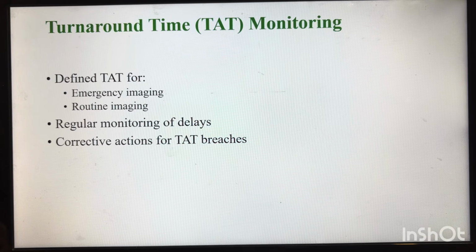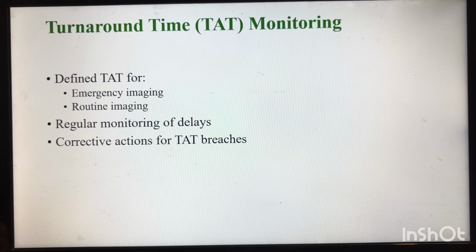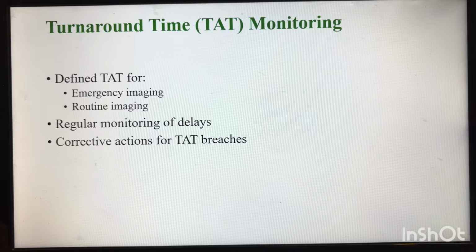If there is any delay of the reports, it should be monitored by the staff and by the manager of the department, and root cause analysis needs to be done on the delays of the reports, and corrective actions need to be taken for any breaches found in the TAT.